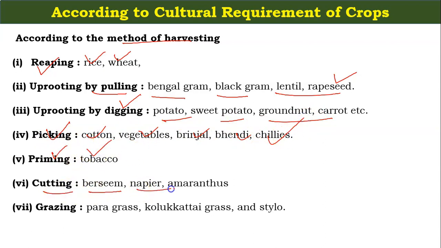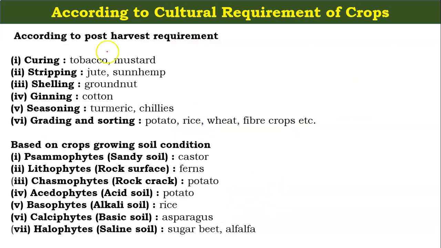Cutting: berseem, napier, amaranthus. Grazing: paragrass, kolukattai grass and stylo. Now according to the post-harvest requirement: curing, tobacco and mustard; stripping, jute and sun hemp; shelling, groundnut; ginning, cotton; seasoning, turmeric and chilies; grading and sorting, potato, rice, wheat, fibers, crops, etc.